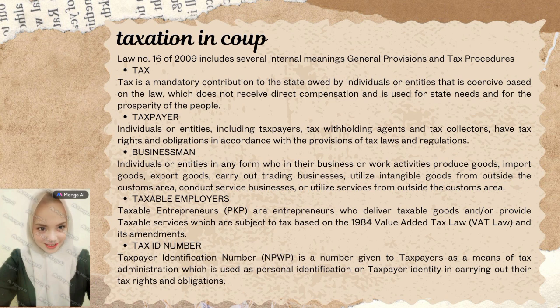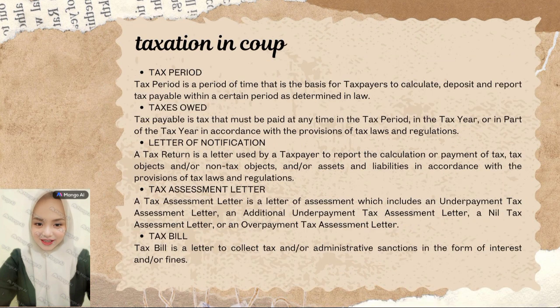5. Tax ID number. Taxpayer Identification Number, NPWP, is a number given to taxpayers as a means of tax administration, which is used as personal identification or taxpayer identity in carrying out their tax rights and obligations. 6. Tax period is a period of time that is the basis for taxpayers to calculate, deposit and report tax payable within a certain period as determined in law. 7. Tax owed is tax that must be paid at any time in the tax period, in the tax year, or in part of the tax year in accordance with the provisions of tax laws and regulations.